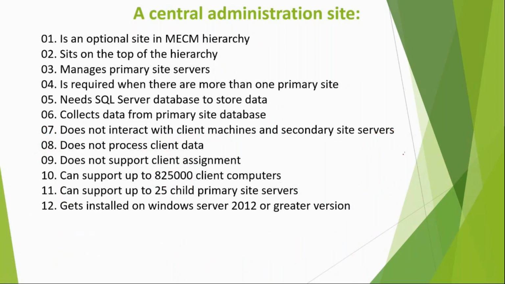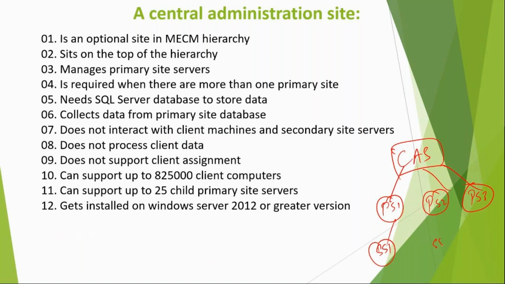Let's say you have central and then primary 1, primary 2, primary 3, and then you have secondary 1, secondary 2, secondary 3. So this is the hierarchy, for example. The total number of devices in this hierarchy can go up to 825,000. That's the maximum limit. That's what is mentioned here.